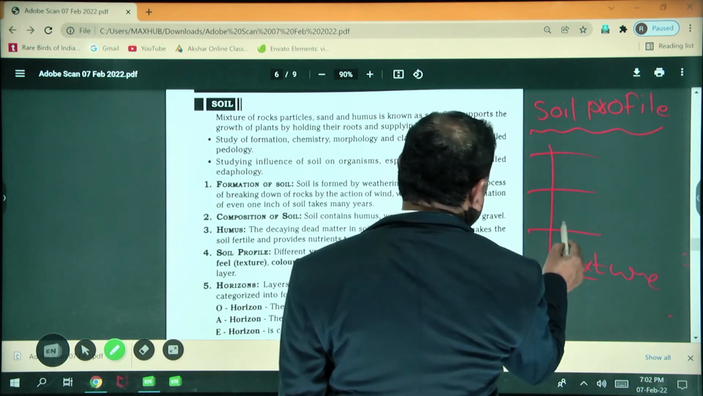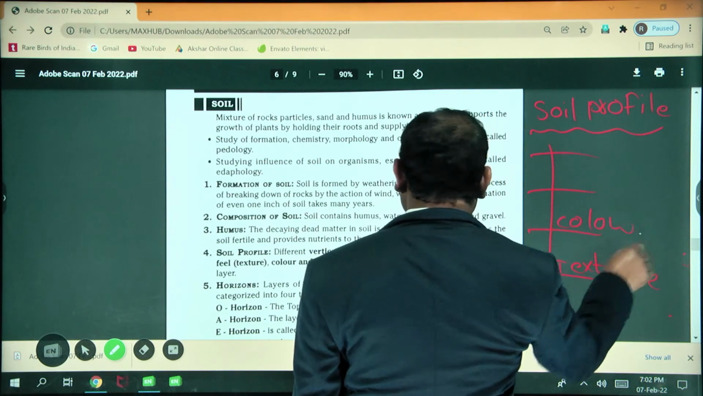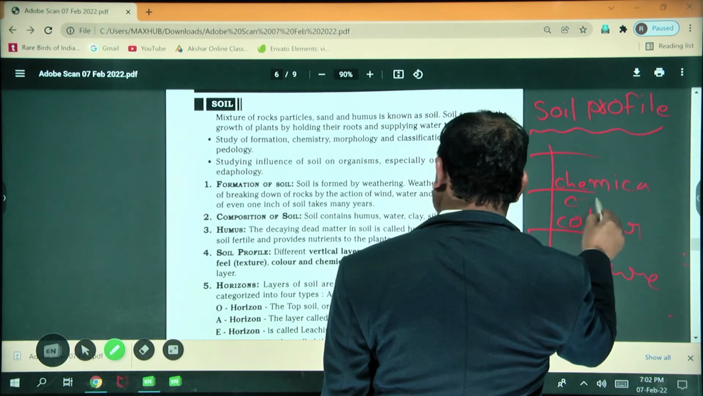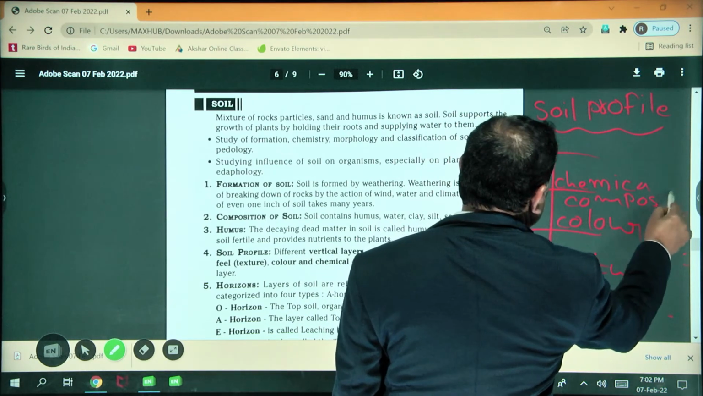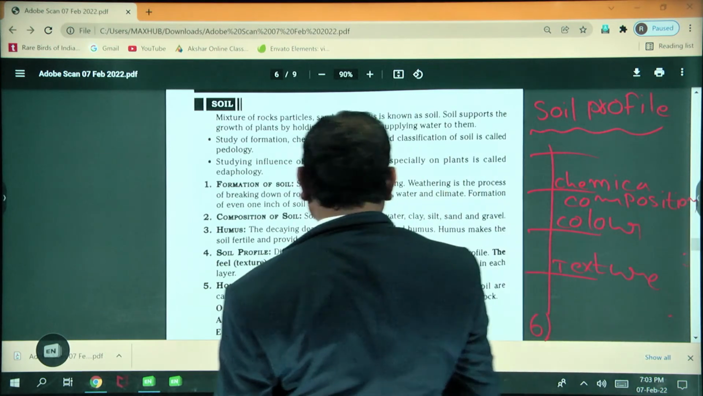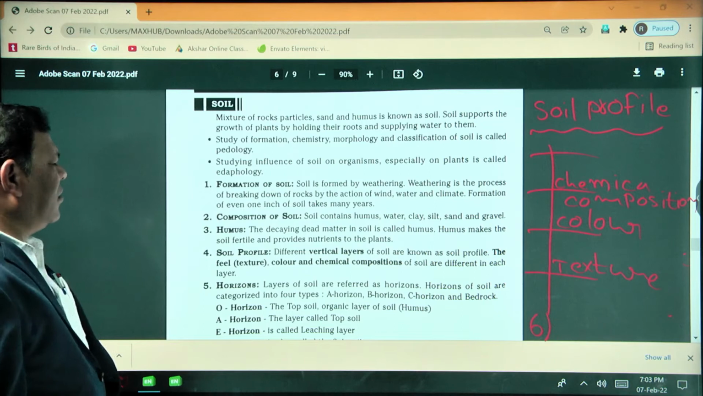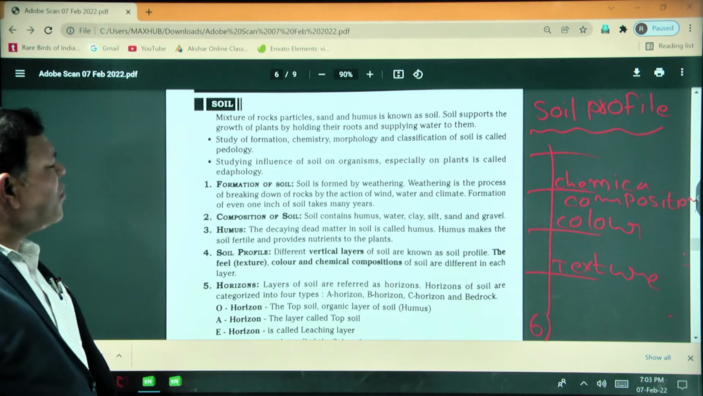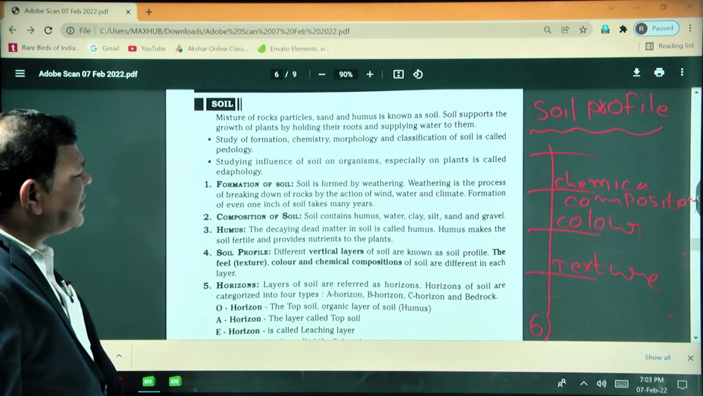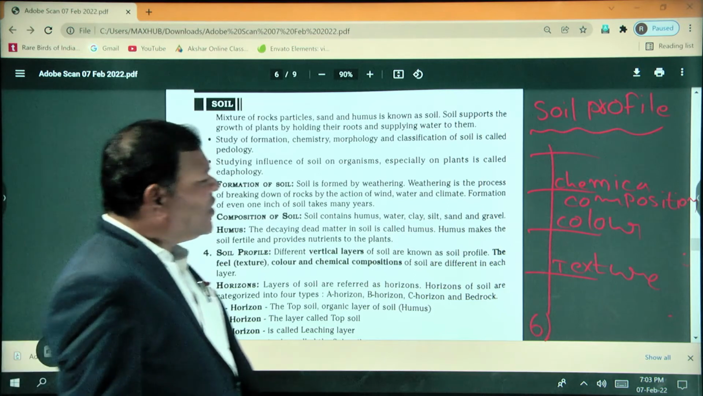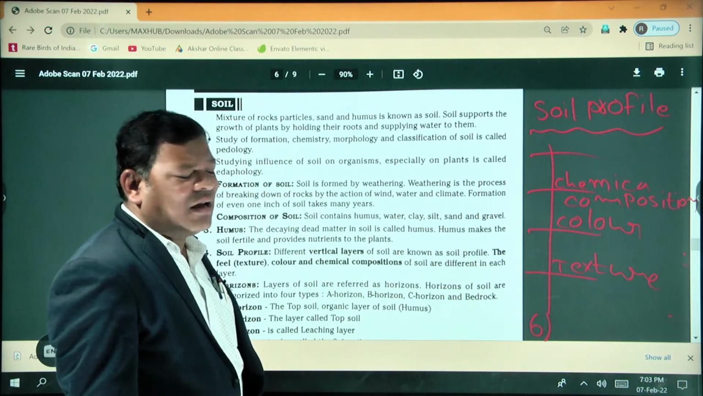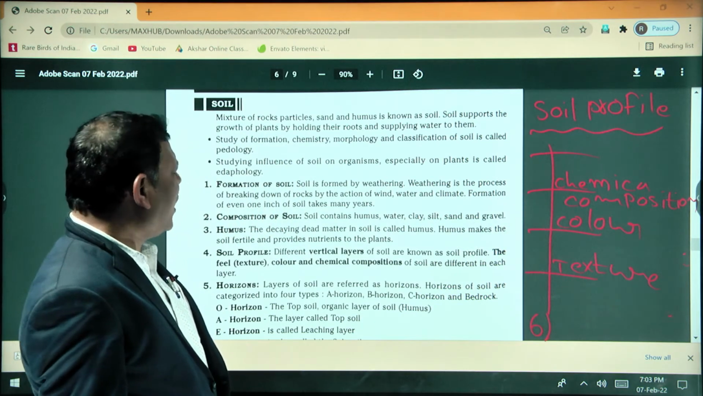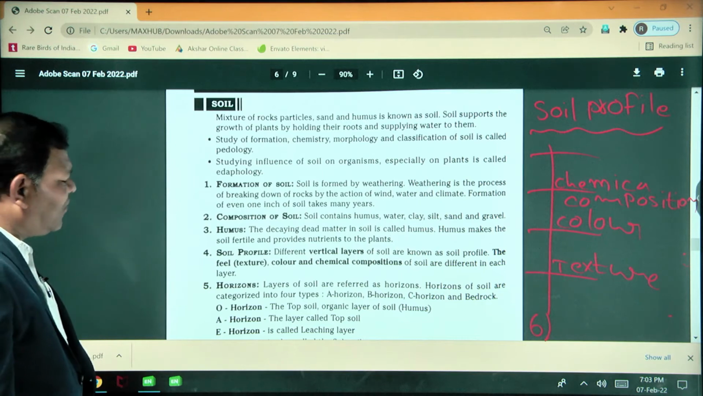Next, color. Next, chemical composition. So these are present in the soil profile. Texture, color and chemical composition of the soil are different in each layer. So if you see clay soil, it has different texture, different color, different chemical composition. Okay, so this is about the soil profile.